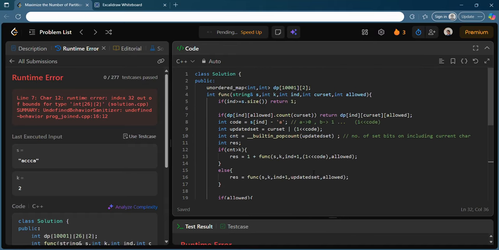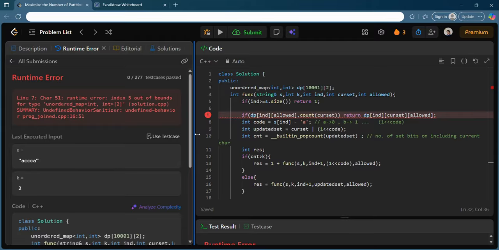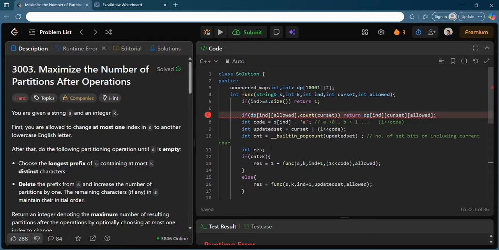And if you try to submit this now, this will not give an index error to you. Okay, so it is actually still giving you out of bounds for type unordered map. So let's try to see why exactly it is still giving you an error.